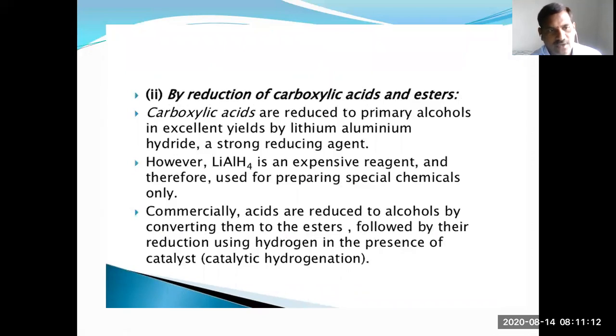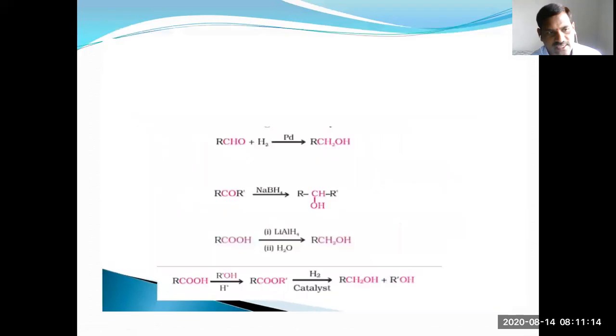Reduction of carboxylic acids and esters also gives alcohols. See here, the aldehyde reduction reaction takes place and you can get the primary alcohol. Aldehydes on reduction in the presence of a metal catalyst give primary alcohol, whereas ketones give secondary alcohols.